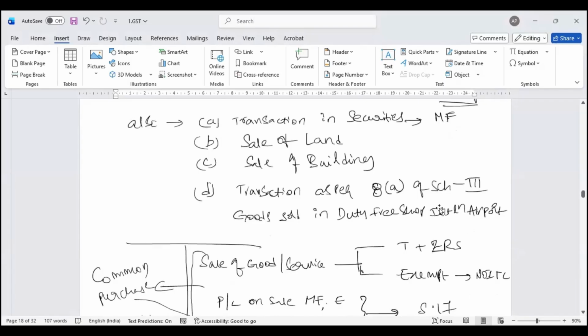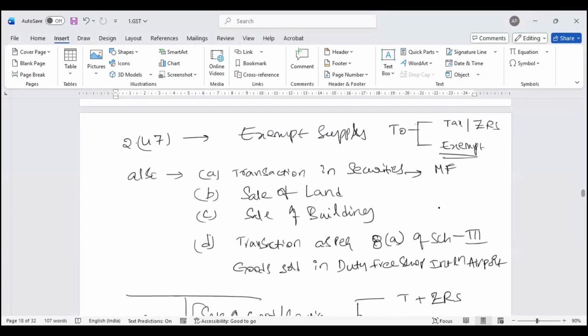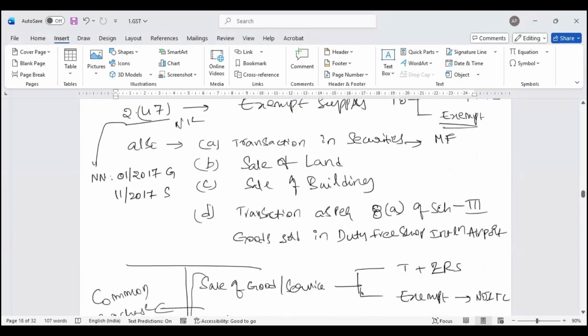Now, with respect to exempt supply, what is defined under section 2(47)? Where nil rate of tax is there. This nil rate of tax I get from Notification 2 of 2017 for goods, 12 of 2017 for services. In addition to this notification, law has defined further elements.